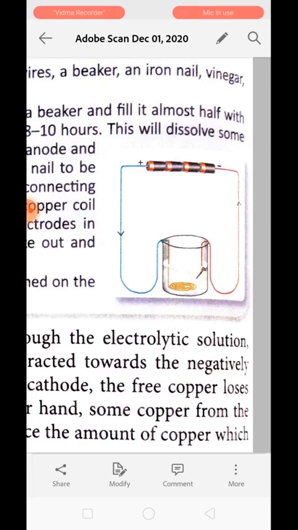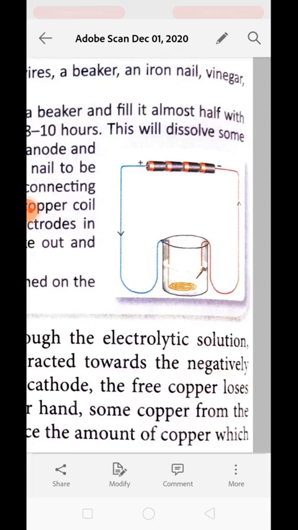Now next, the strength of a battery is increased by adding more and more dry cells to it. This will also increase the amount of current passed through the electrolytic solution, and this will increase the process of electrolysis as well. It means the amount of metal deposited on the cathode during electroplating depends upon, first, the time for which electric current is passed through the electrolyte, and second, the amount of current which is passed through the electrolyte.